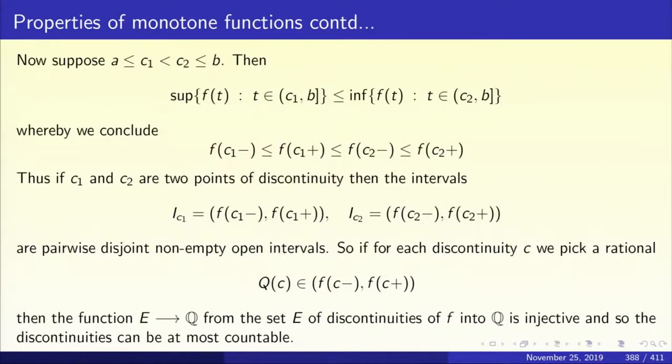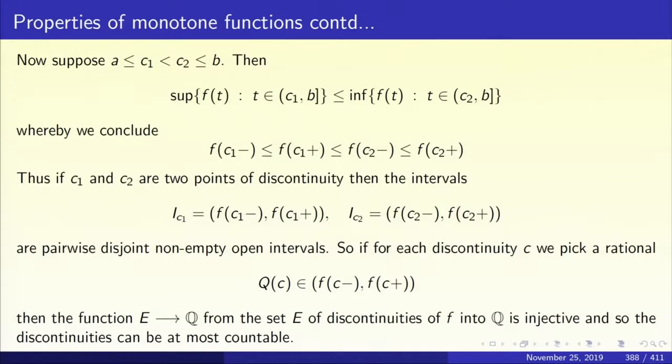Suppose, for example, we take A less than or equal to C1 less than C2 less than or equal to B. Then the supremum of f(t), where t ranges from A to C1, is less than or equal to the infimum of f(t), where t ranges from C2 to B. This again comes from monotonicity.